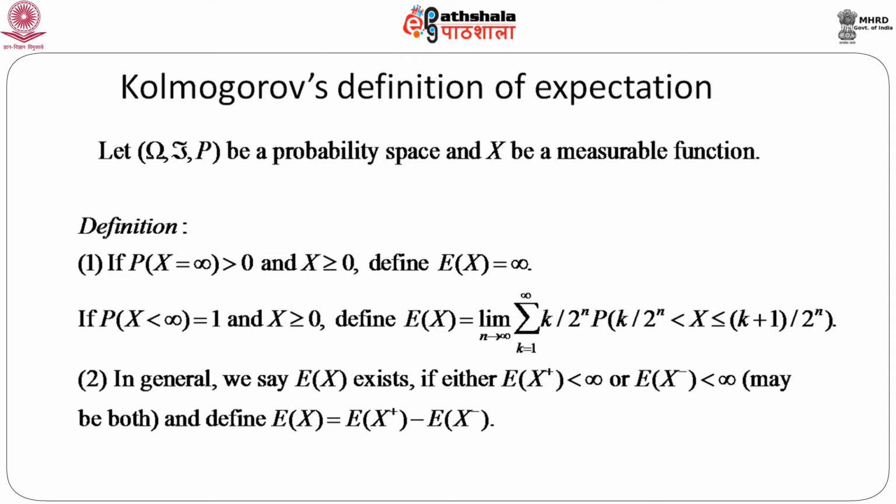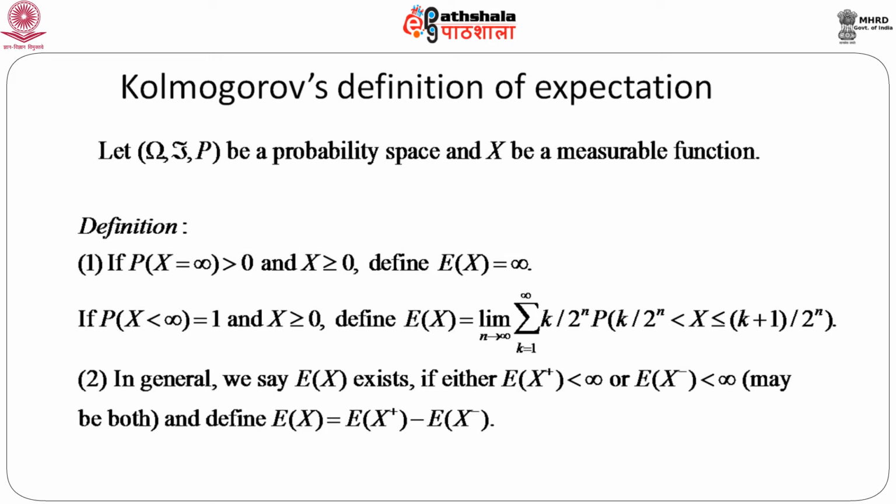In general, this is the definition of expectation due to Kolmogorov, and if you look at this definition, it has some intuitive similarity with the simple functions that we have already defined. So, in general, we say expectation of X exists if either expectation of X plus is less than infinity or expectation of X minus is less than infinity, maybe both, and then define expectation of X equals expectation of X plus minus expectation of X minus.